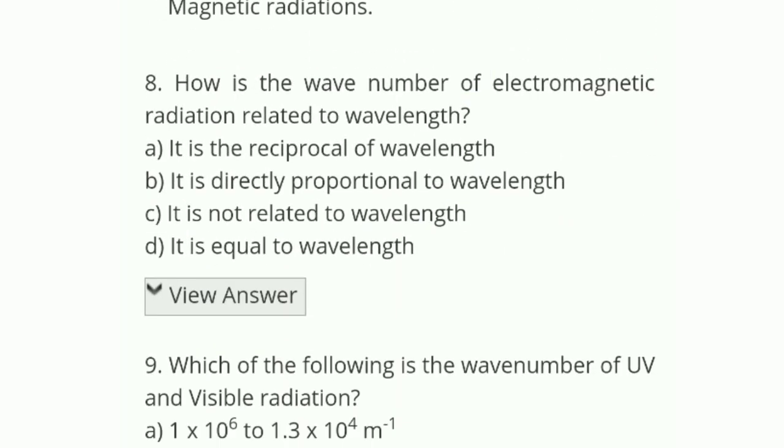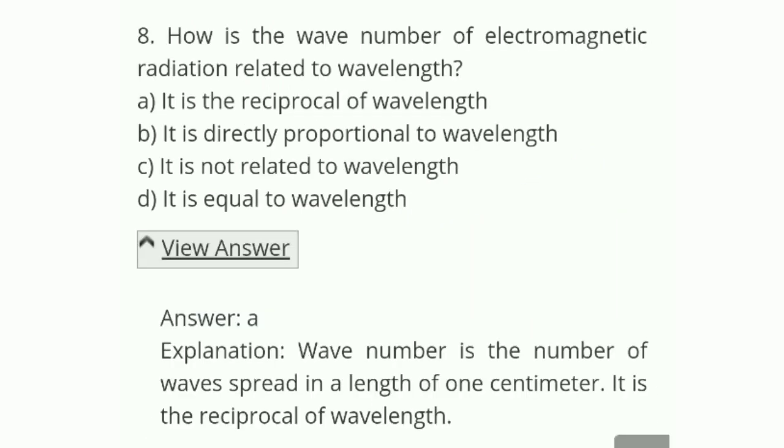How is the wave number of electromagnetic radiation related to wavelength? We have to find the relationship between wave number and wavelength. The options are: it is the reciprocal of wavelength, it is directly proportional to wavelength, it is not related to wavelength, or it is equal to wavelength.